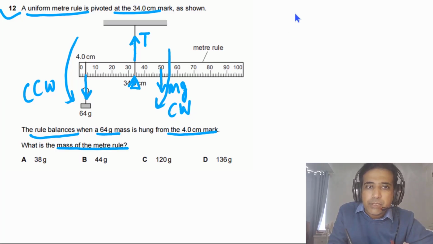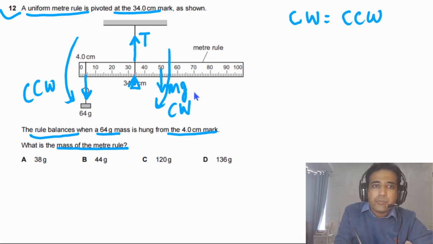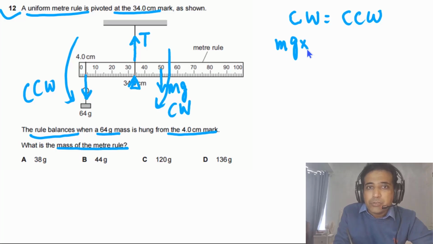So clockwise moment has to be equal to counterclockwise moment. The clockwise moment is equal to m times g, where mass is in grams, multiplied by its distance from the pivot, that is 16 centimeters.